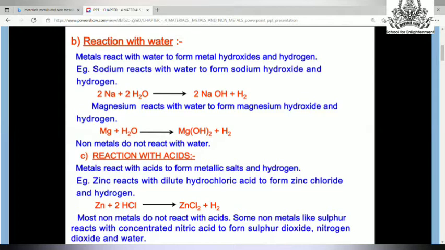Most of the non-metals do not react with acids, and non-metals also do not react with water. Very few non-metals, like sulfur, react with nitric acid to form sulfur dioxide, nitrogen dioxide and water, but most of the non-metals do not react with water and acids.